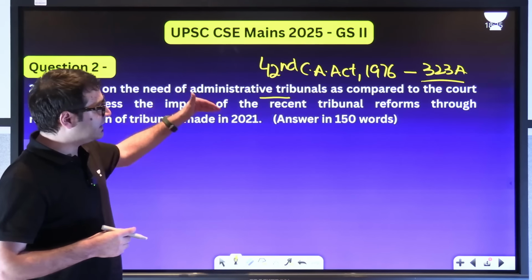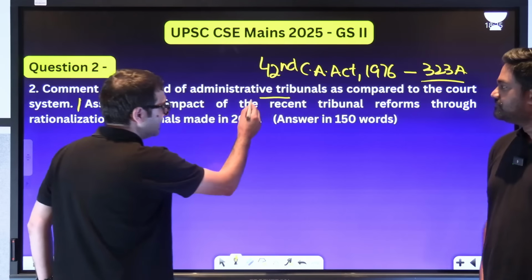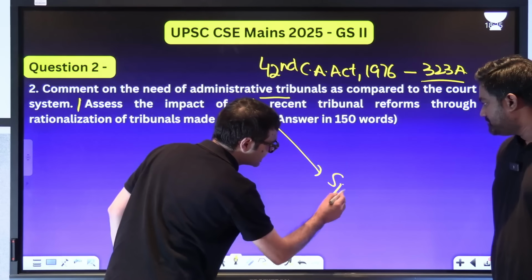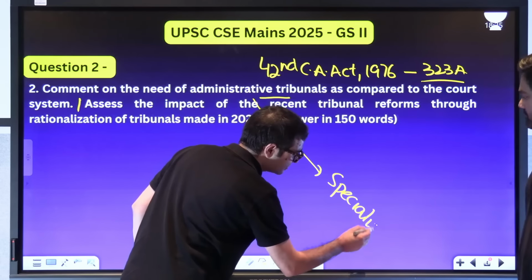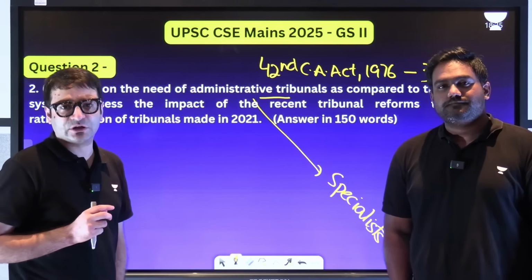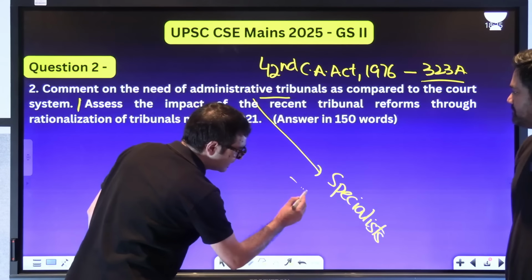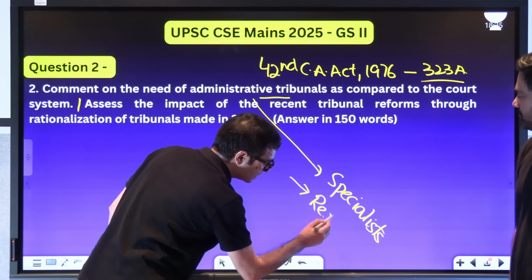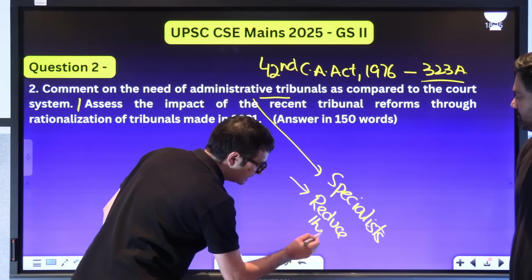How are they? What is their need over regular court? The idea is to have specialists, because in tribunals, apart from judicial members, there are specialists as well. And then it will reduce the burden